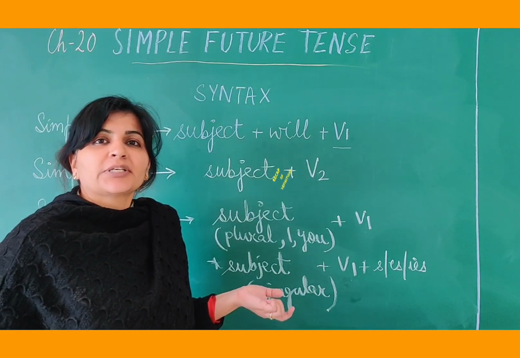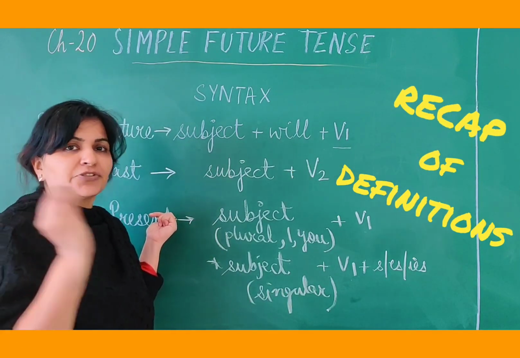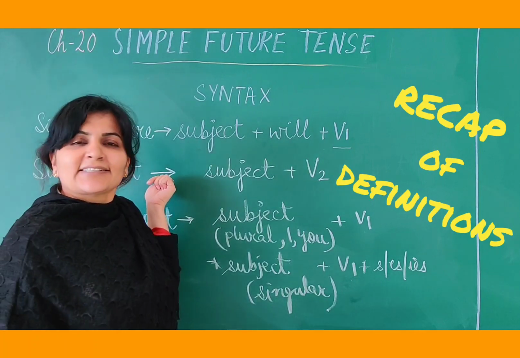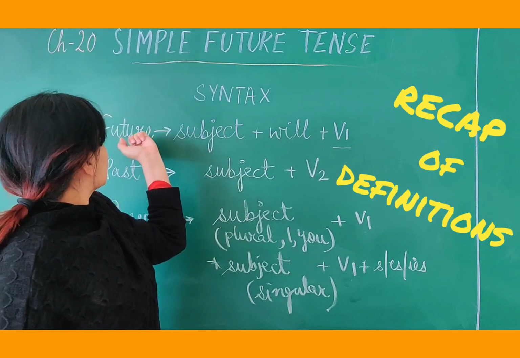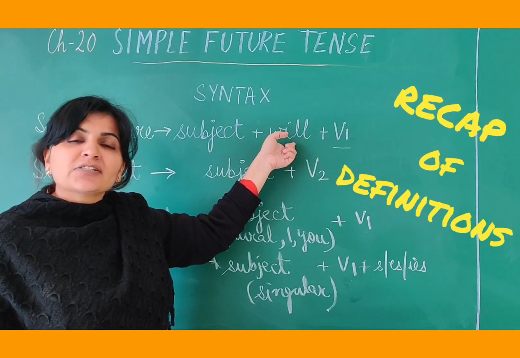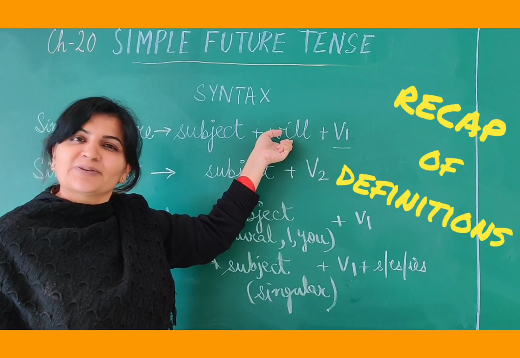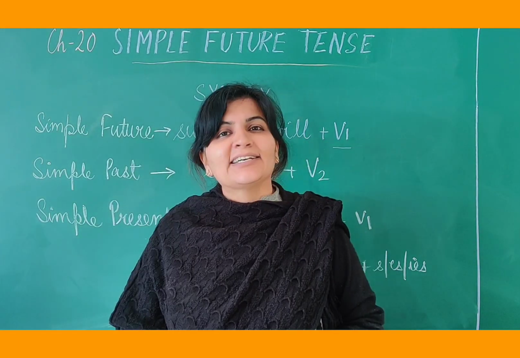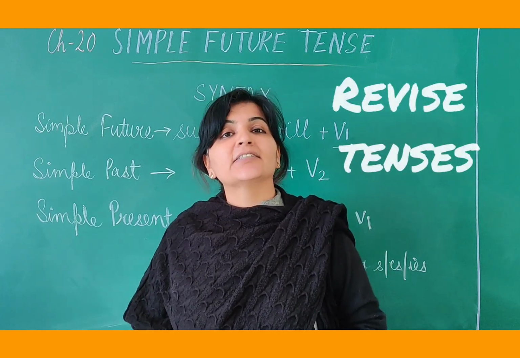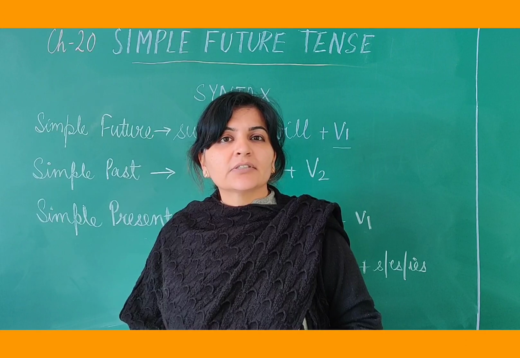And if we do the quick recap of definitions, present tense, something which happens regularly. Simple past tense, something that is over, the action is over, it is done. And simple future, the action will happen in the coming time, it will happen soon. Okay, so these were the definitions and I hope the topic is all clear to you. Please make sure that you revise the tenses again, otherwise you will forget them, children.